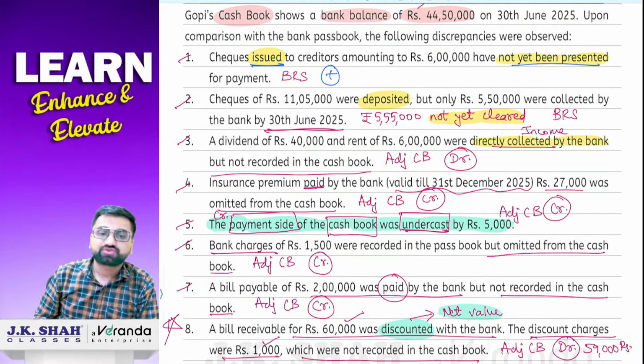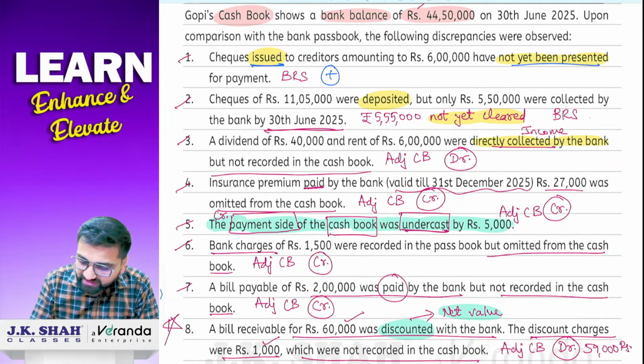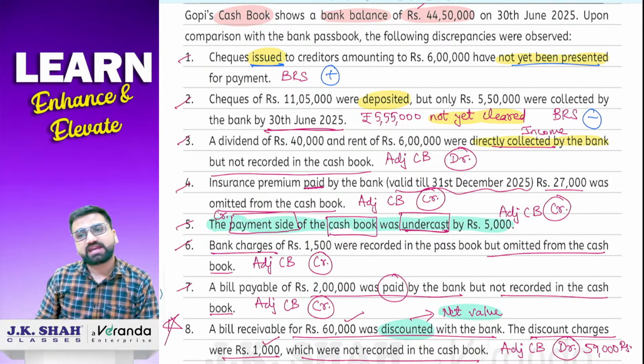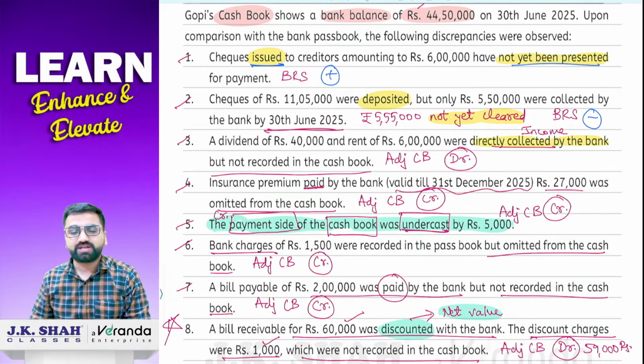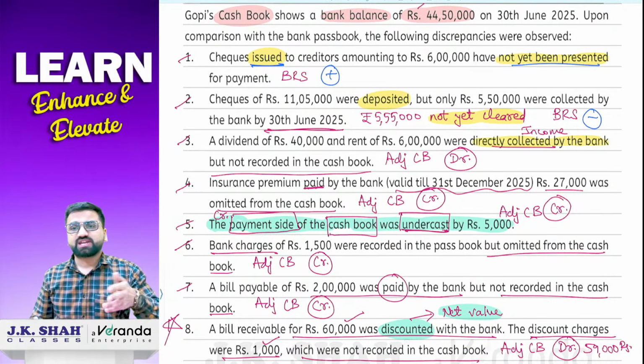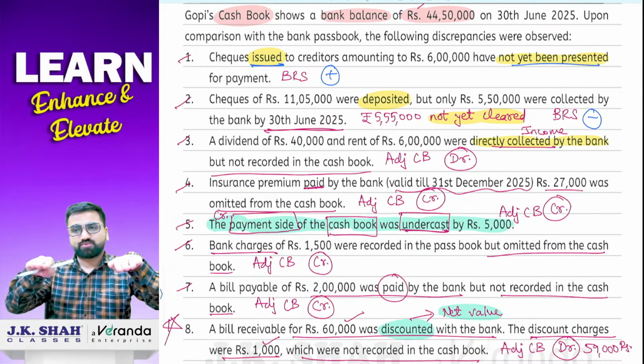So ये directly plus हो जाएगा. So issued you have to do plus. And I already taught you one trick that if your issued sign is positive, then deposited का by default कौन सा sign आ जाएगा? Negative, minus sign आ जाएगा by default. So what will you do in the deposited case? Let us check once. Cash book, passbook.